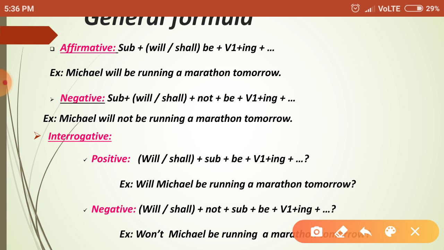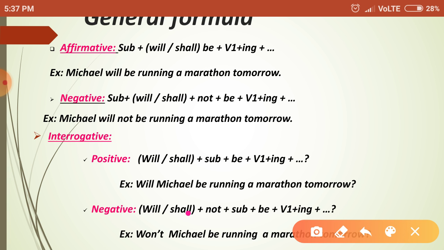And interrogative. So interrogative means it will ask the direct question. For the positive, first will or shall. Okay, according to the subject, will or shall. If the subject is I or we, there we must include shall. When the subject is you, they, he, she, it, there we must use will. Okay, then only subject plus be plus V1 plus ing. So here, this is the question mark, no? So, will Michael be running a marathon tomorrow? For the negative sentence, won't Michael be running a marathon tomorrow?